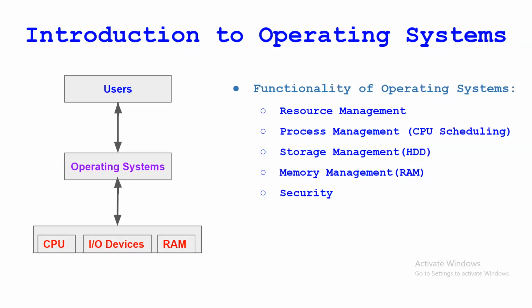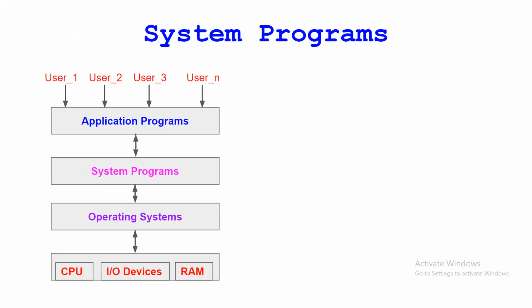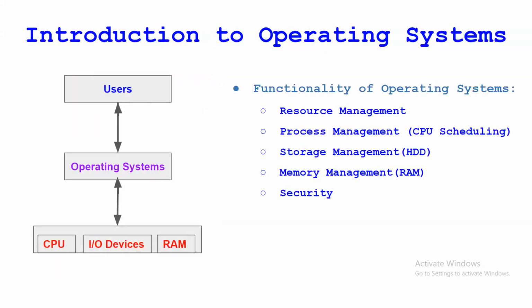I will discuss all these functionalities in detail, because for every functionality there is one unit. I think you might have understood the functionalities of the operating system and what an operating system is. Now we'll go to the system programs, but before that, if you have any doubt about the operating system, the definition and functionalities, you can ask me.